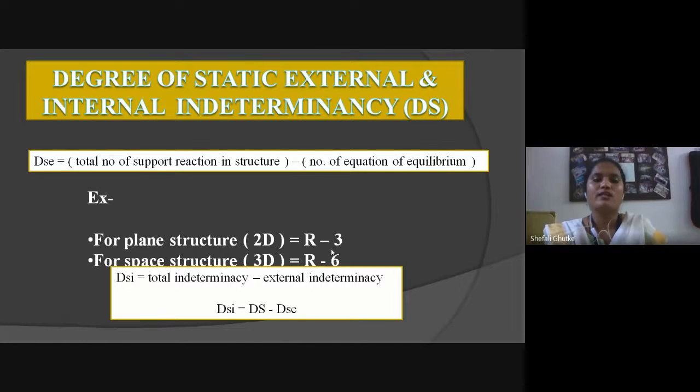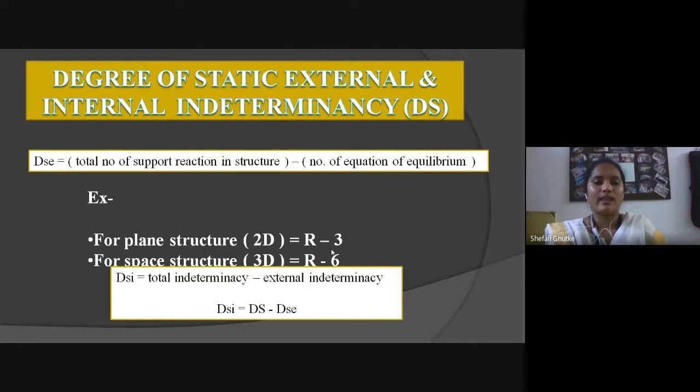Similarly, for a space structure or 3D structure, the formula of DSE will be R minus 6. Why 6? Because the number of equations of equilibrium for a 3D space structure is 6: summation of Fx, summation of Fy, summation of Fz equal to 0, and also the summation of moments about x, y and z equal to 0.